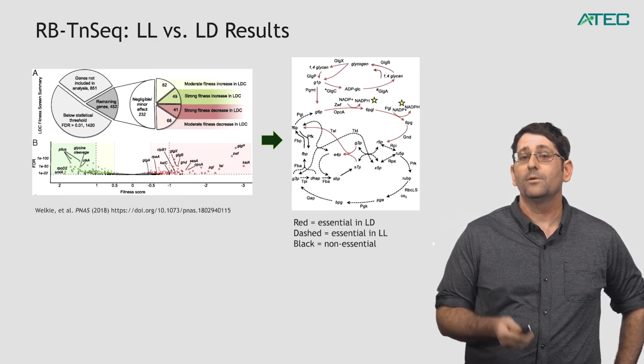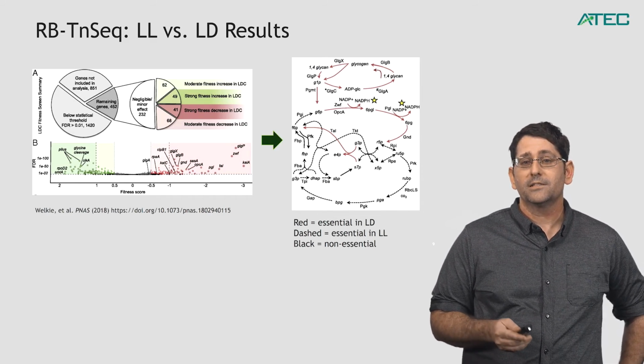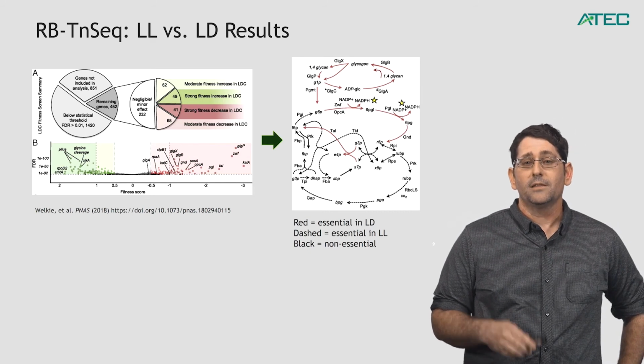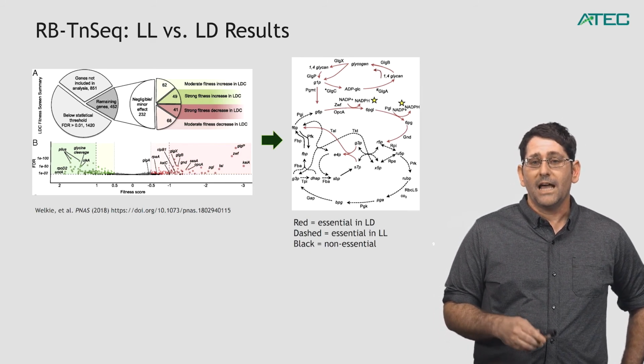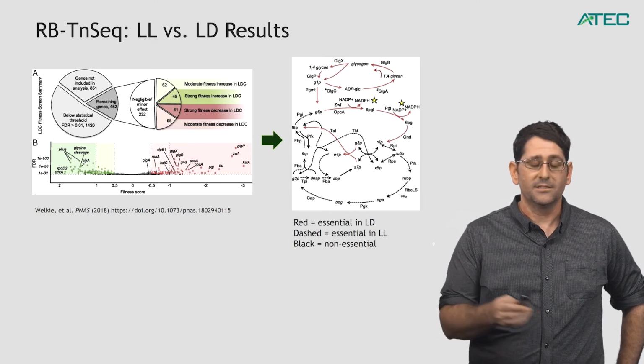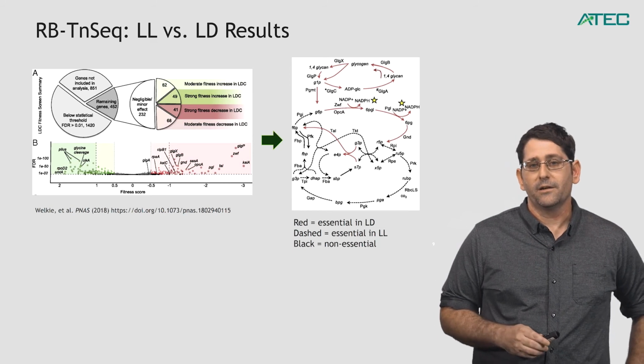maps that we've discussed before, which is what's being shown on the right. So again, on the right, you see that any arrow that's colored in red is essential in light-dark, but was not essential in light-light. Those that are dashed were essential in light-light, so they were once again essential in light-dark, since everything started under light-light conditions. And then black are those genes that are non-essential.